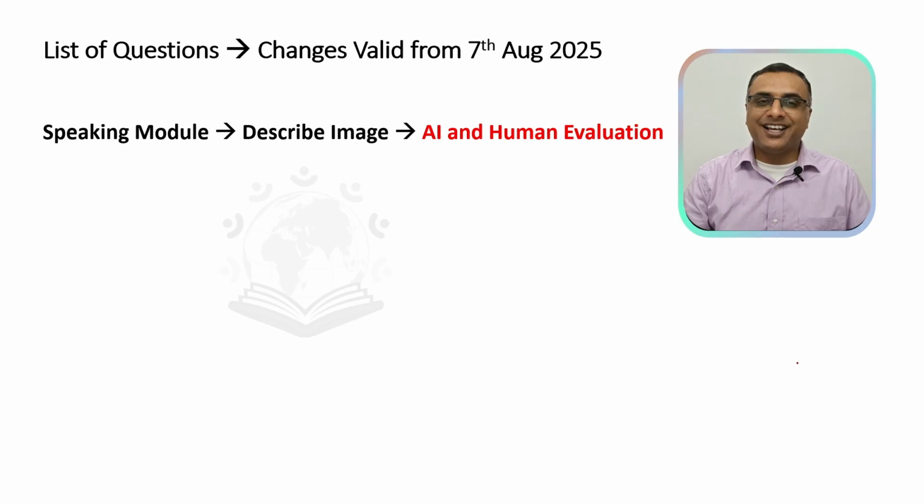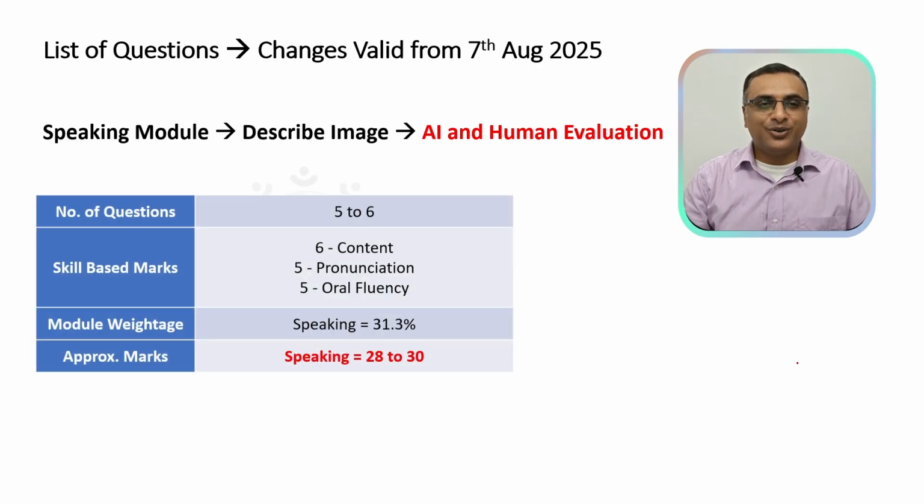Coming to describe image. You will get about 5 to 6 questions. The number of questions has been increased from 3 to 4. The content marks have also been increased by 1 mark. So you will get 6 marks for content, 5 for pronunciation, 5 for oral fluency. This hasn't changed. Coming to the module weightage.